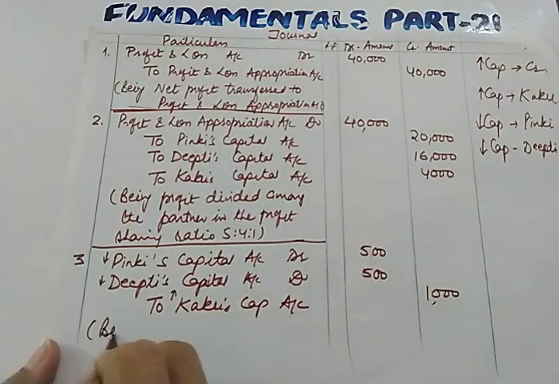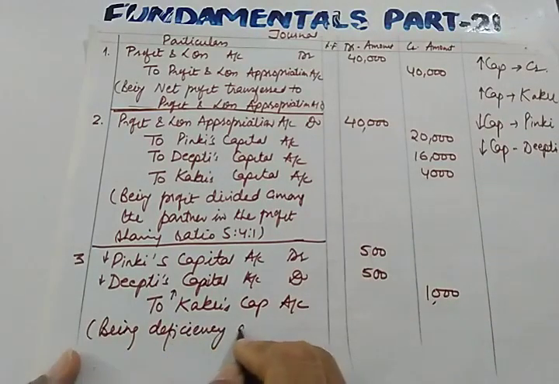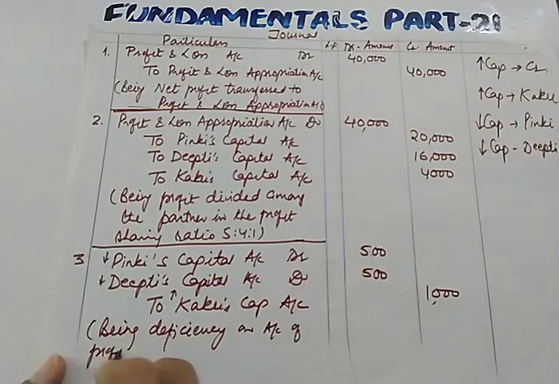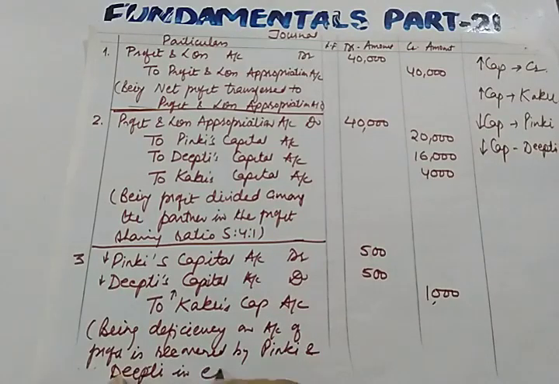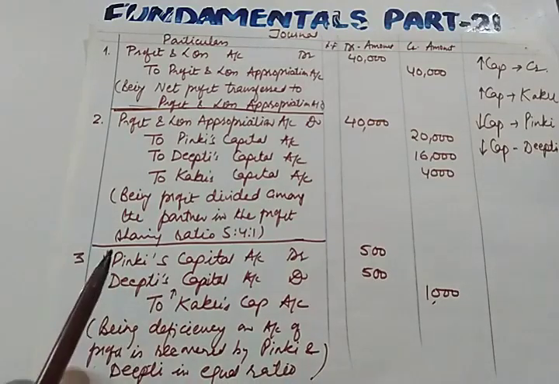Being deficiency on account of profit is recovered by Pinky and Deepti in equal ratio. So I hope this numerical must be clear to you.